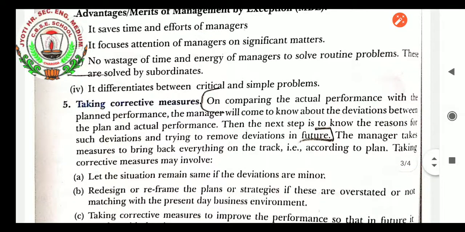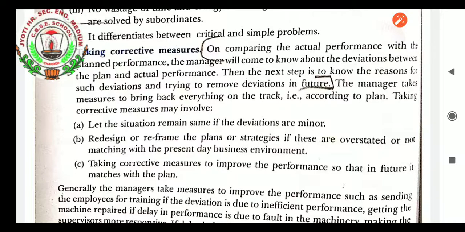Taking corrective measures. On comparing the actual performance with the planned performance, the manager will come to know about the deviations between the plan and actual performance. Then the next step is to know the reason for such deviation and try to remove deviations in future. The manager takes measures to bring everything back on track, that is, according to plan. Taking corrective measures may involve letting the situation remain the same if the deviations are minor, redesigning or reframing the plans or strategies if these are overstated or not matching with present day business situations, and taking corrective measures to improve the performance so that in future it matches with the plan.